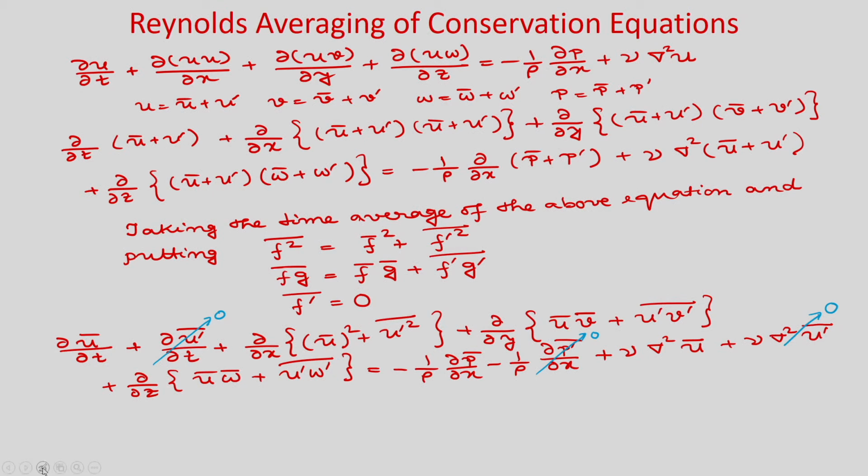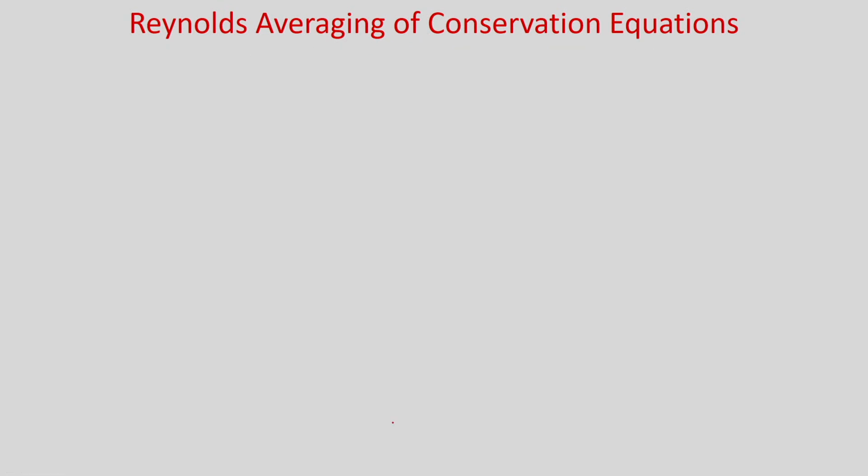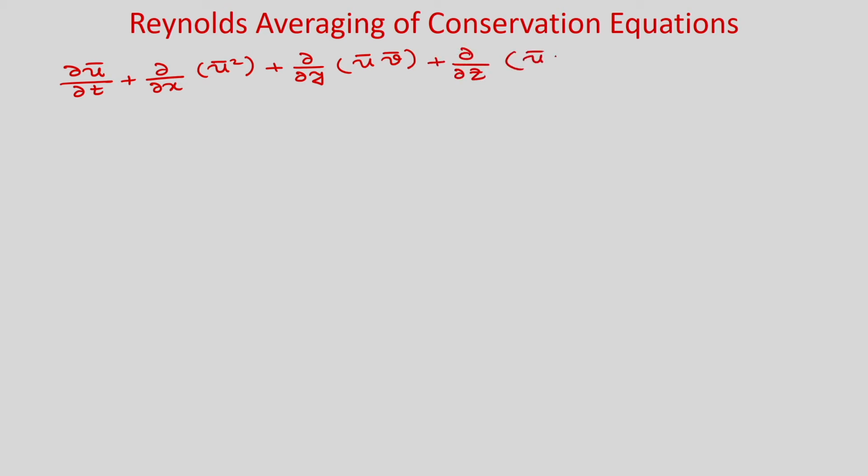Okay. So, now you can write this equation as ∂ū/∂t + ∂/∂x ū² + ∂/∂y ū v̄ + ∂/∂z ū w̄ = -(1/ρ) ∂p̄/∂x + ν∇²ū, and we have 3 additional terms.